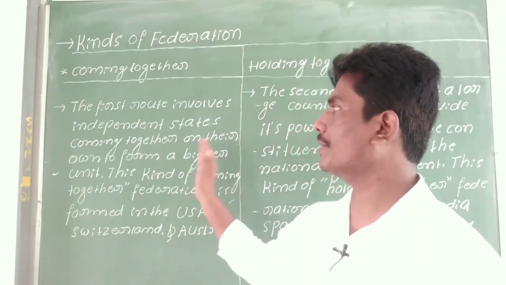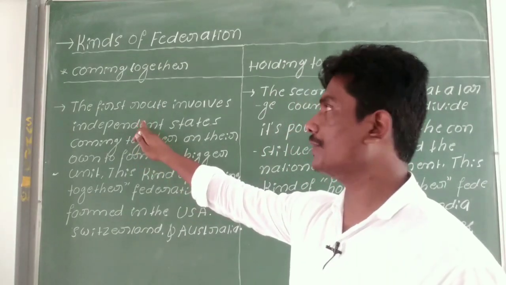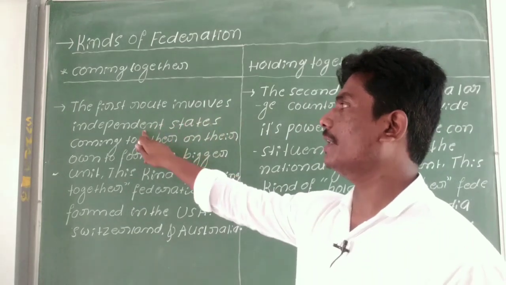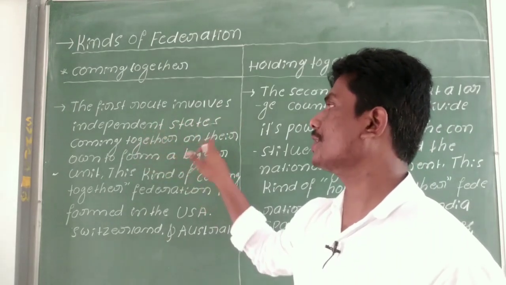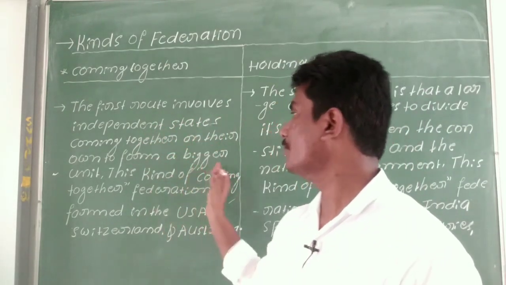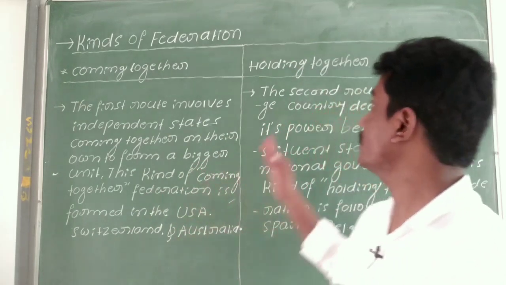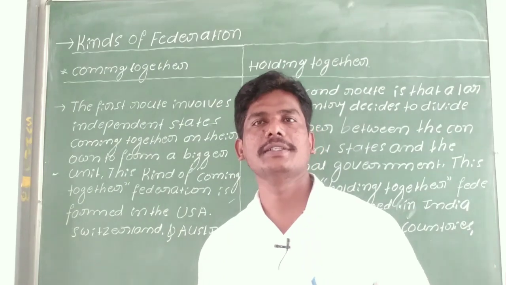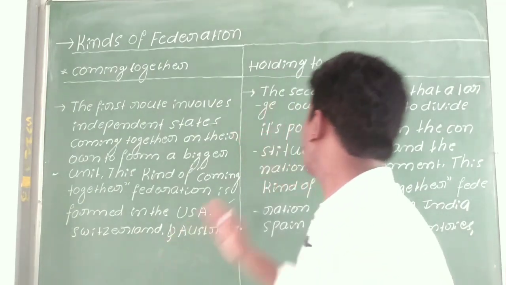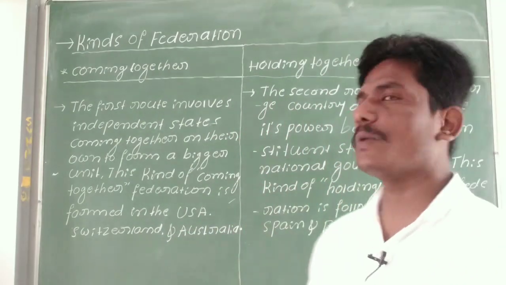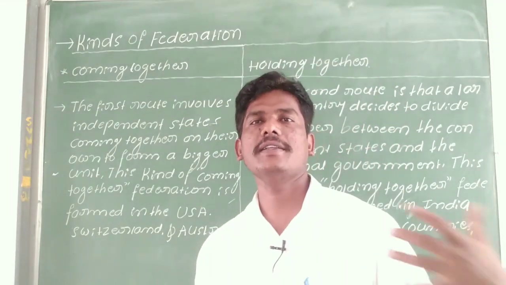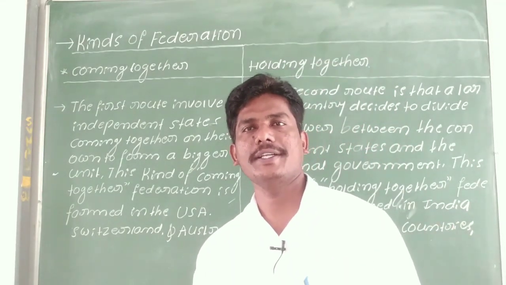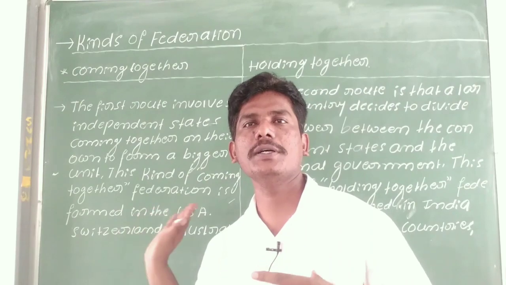I hope you understood the differences between coming together and holding together federalism. In coming together, independent states come together on their own to form a bigger unit. But in holding together, the bigger country decides to divide its powers between the central government and the constituent states. So this is about federalism.